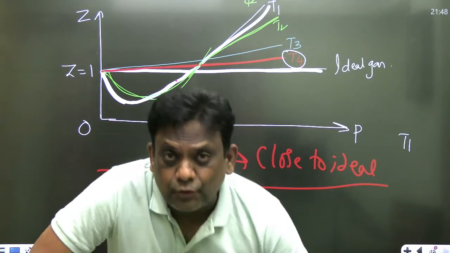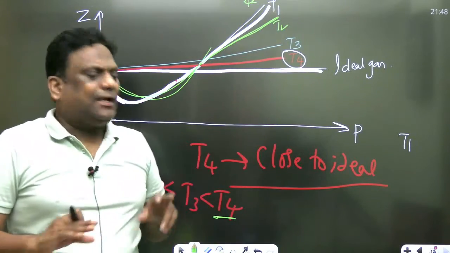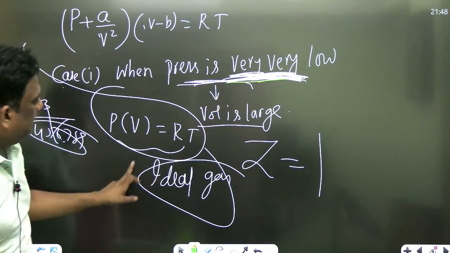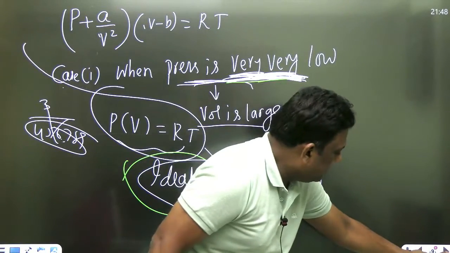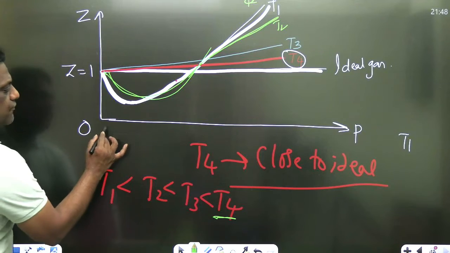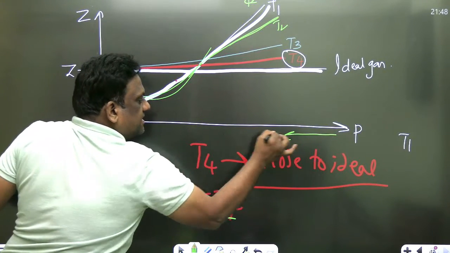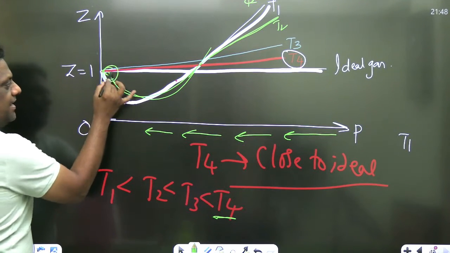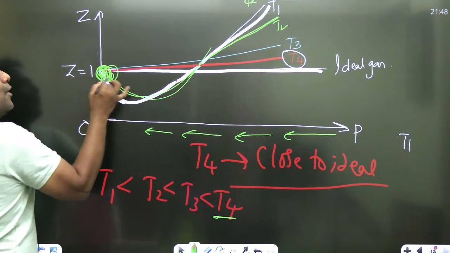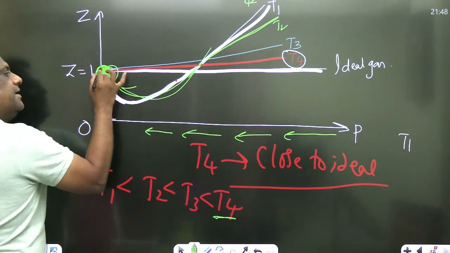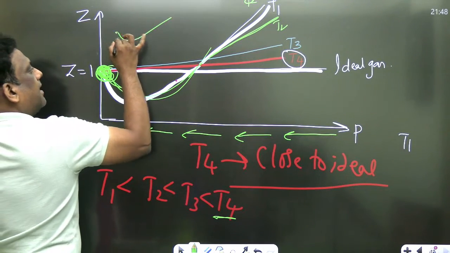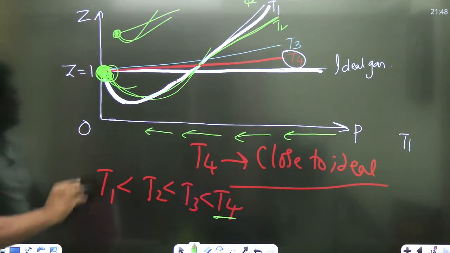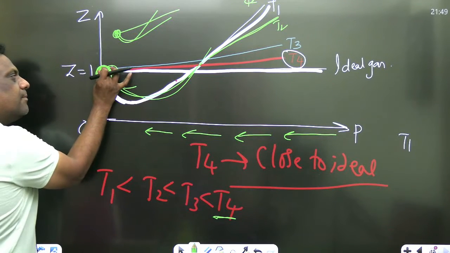Now I want to give you the physical explanation. Already we have seen that at low pressures, I had explained, when the pressure is very, very low, it behaves as an ideal gas. एक बार देख लेना sirs. Just you see from the graph. When the pressure is very, very low, this is the pressure. So pressure is decreasing. Pressure is very low. So it is close to ideal gas. And at zero pressure, all are coinciding. Means all are starting from here. So for all at zero pressure, it is ideal gas. Means when pressure is very, very low, all are behaving like an ideal gas.